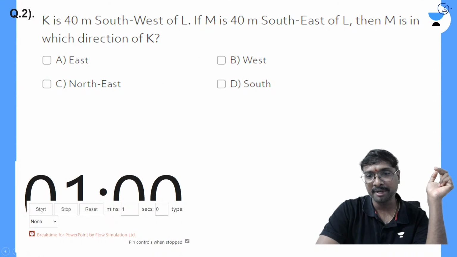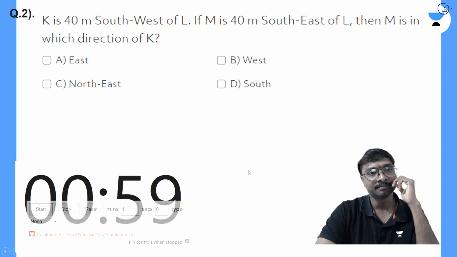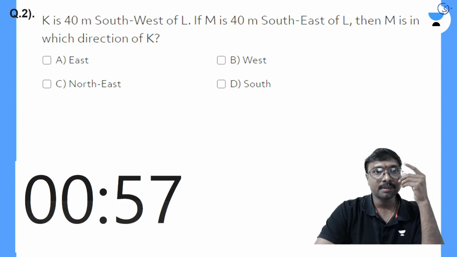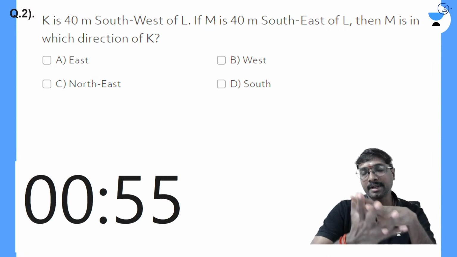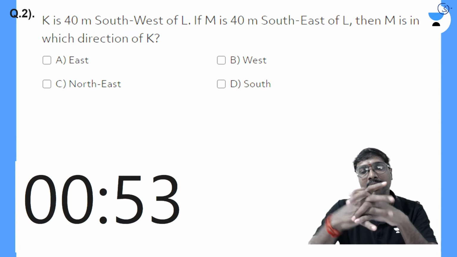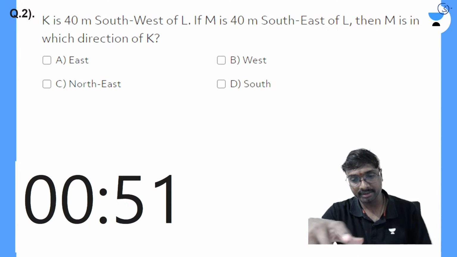I'll try to give 1 minute time only for this. Second question, 1 minute time only I am giving. All of you try to solve this.